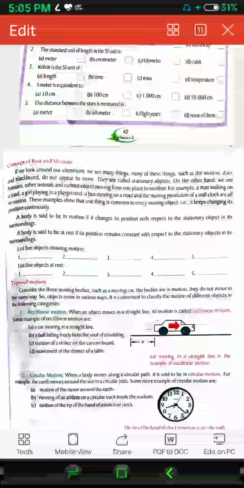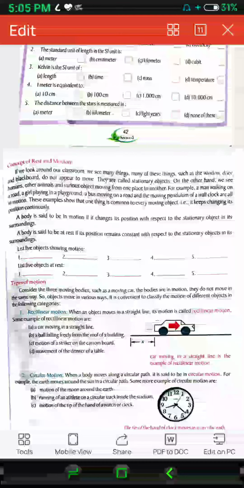A body is said to be in motion if it changes its position with respect to the stationary objects in its surrounding. A body is said to be at rest if its position remains constant with respect to the stationary objects in its surrounding.